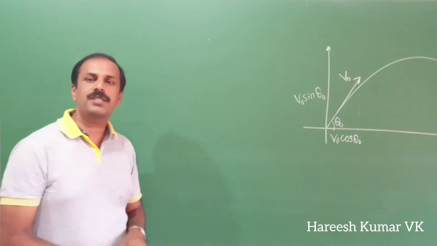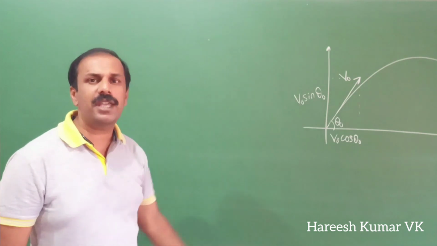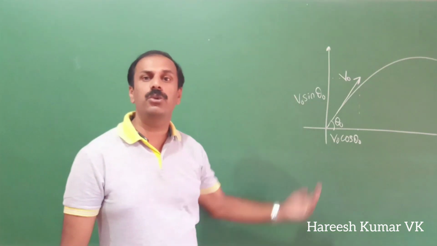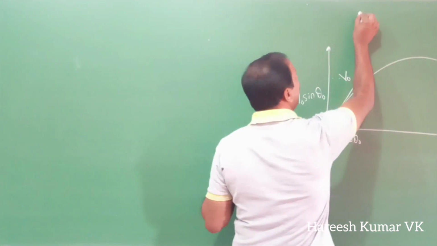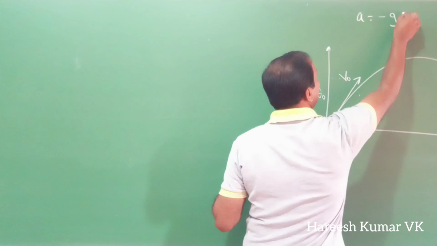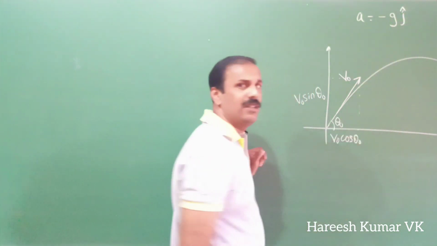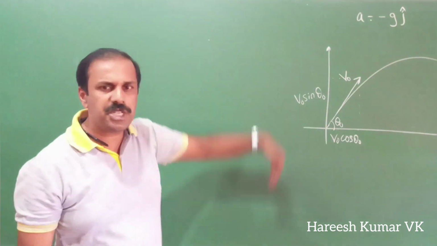Now we will discuss about this acceleration. So what about the acceleration along this y-axis? We have the acceleration due to gravity, which is downward. So I am writing acceleration as a is equal to minus g j, that is along the negative y-axis. Okay, so the acceleration is downward.